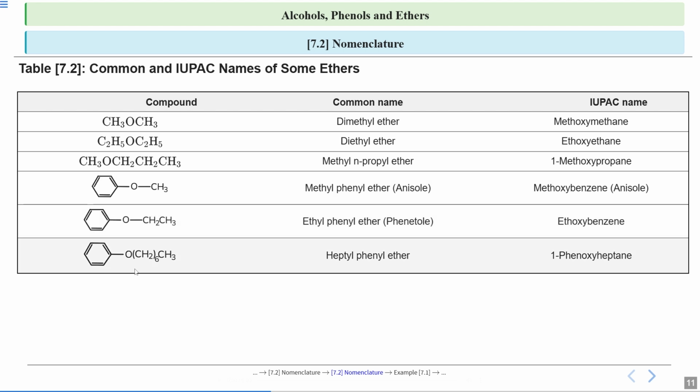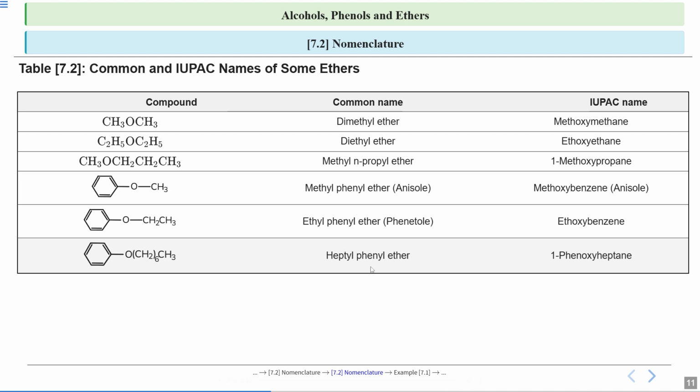Okay, look at this compound. Here there are how many carbon atoms? 6 and 1, 7. And see here, it is a phenyl group. So this is a phenyl group and this is a heptyl group. So H comes first. So we will write heptyl phenyl ether. When 7 carbon atoms are there, the root word is hept. We are writing in form of alkyl or aryl. So I will write heptyl.